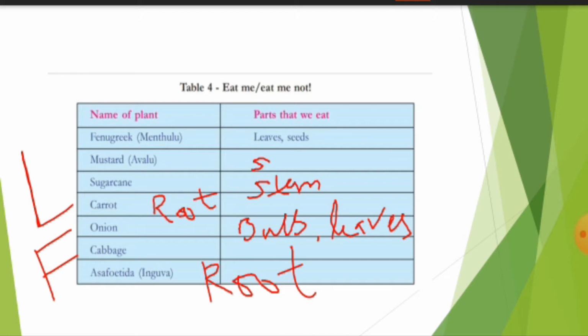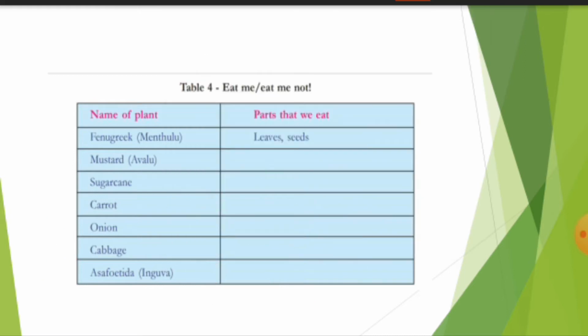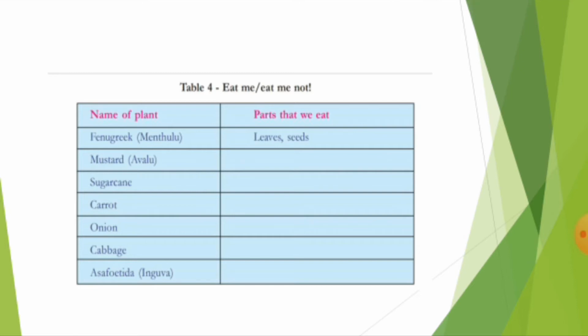Now children, I am suggesting you to draw this box. Don't write like me. You write very neatly in the columns that are given here. What is the plant and what are the parts that we are used to eat? I hope everyone has understood. Children, so many tables to draw, so you should be very careful and very patient. Your patience will give you more knowledge.